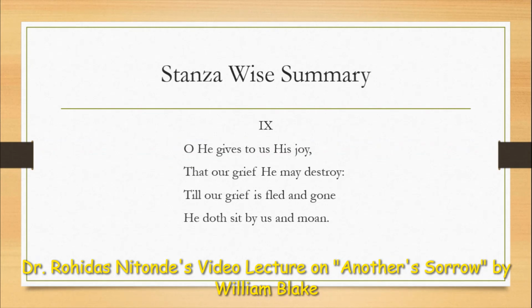He is there until he destroys your sorrows. He simply sits by us and keeps mourning. He is there to remove our sufferings and make us happy.